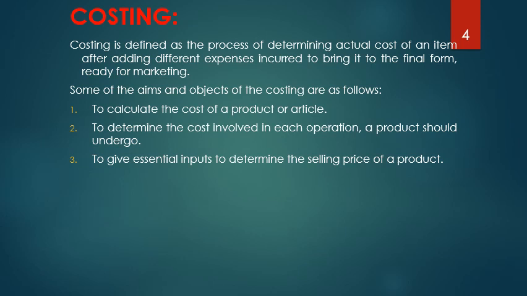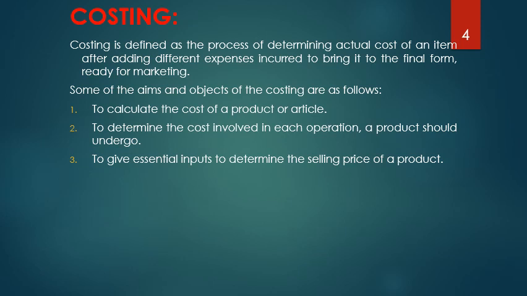It gives the essential inputs to determine the selling price of a product. This is the most important part for a marketable product. What is the total price at which I can sell the product in the market? Calculating the cost plays a very vital and critical role because cost is under the control of a manufacturer.